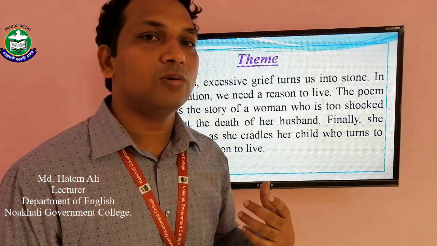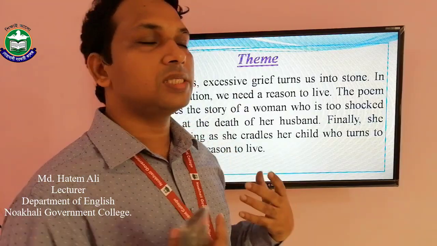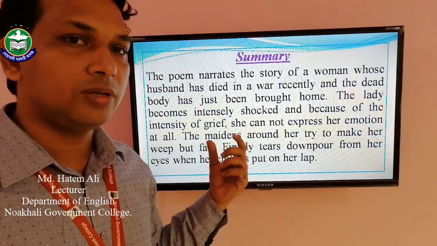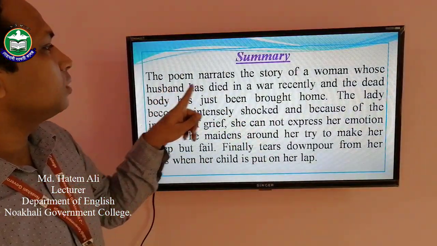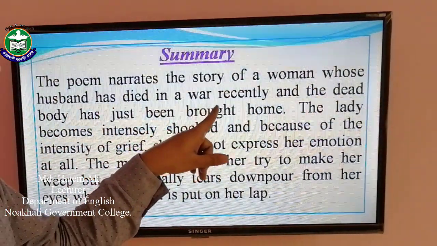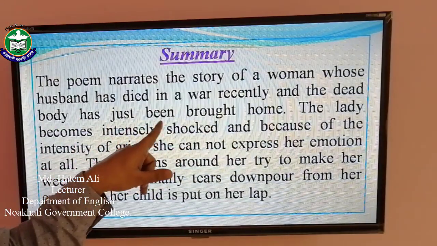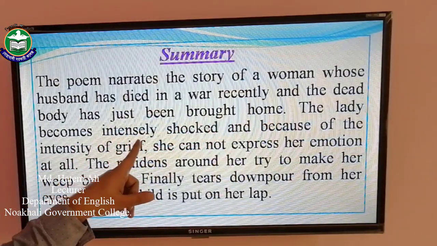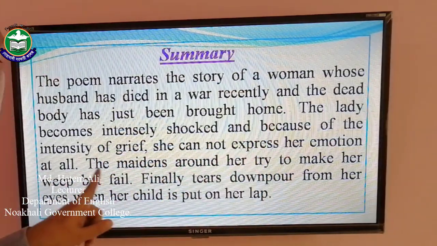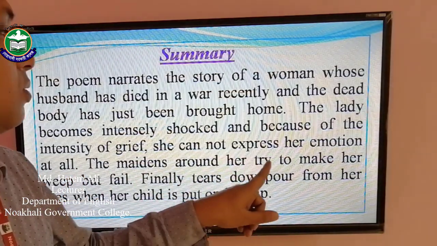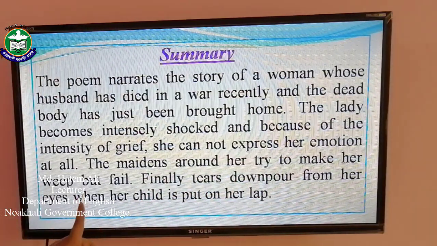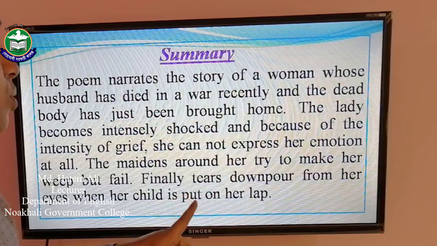Let's see how we should write the summary of the same poem. Here in this slide, I show you how to write the summary of the same poem. See, the poem narrates the story of a woman whose husband has died in a war recently, and the dead body has just been brought home. The lady becomes intensely shocked, and because of the intensity of grief, she cannot express her emotion at all. The maidens around her try to make her weep but fail. Finally, tears downpour from her eyes when her child is put on her lap.